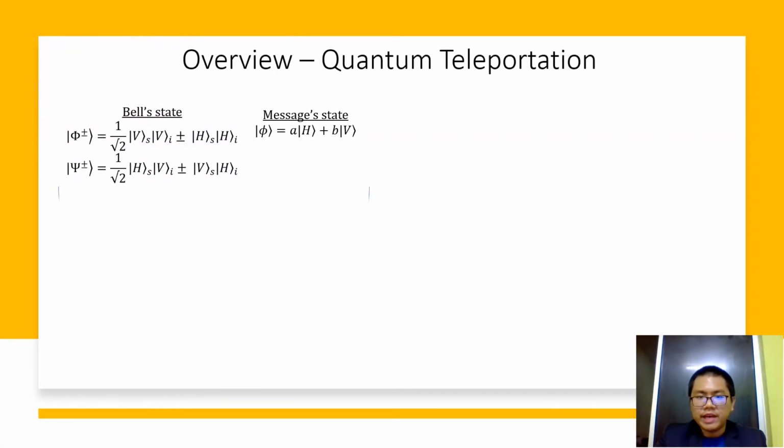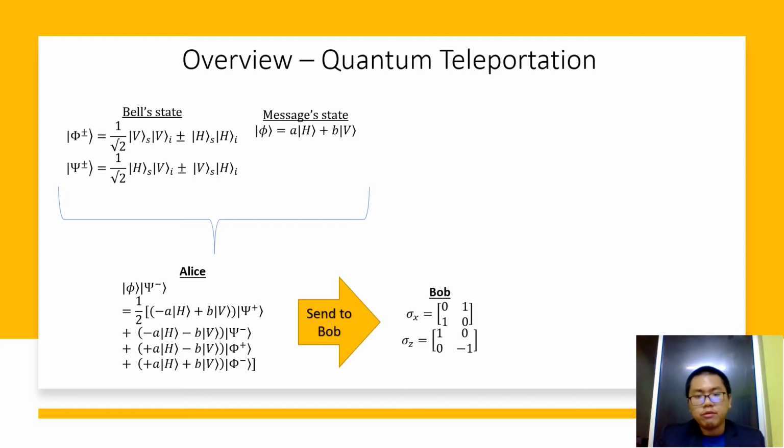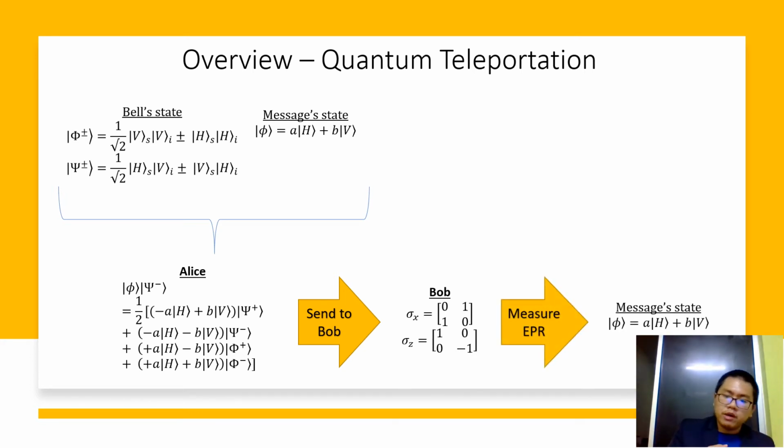Next, let's take a look at quantum teleportation. So we have obtained Bell state from the previous session, and these Bell states are actually the states of the entangled photons. Now Alice can use her pair of entangled photon and entangle it with the message state and measure it. And the measurement will give her one of the 4 possibilities of the equation here. Alright, and these equations can be used as instructions because these are classical message. So this can be used as instructions for Bob to apply Pauli X and Pauli Z matrices onto his pair of entangled photon.